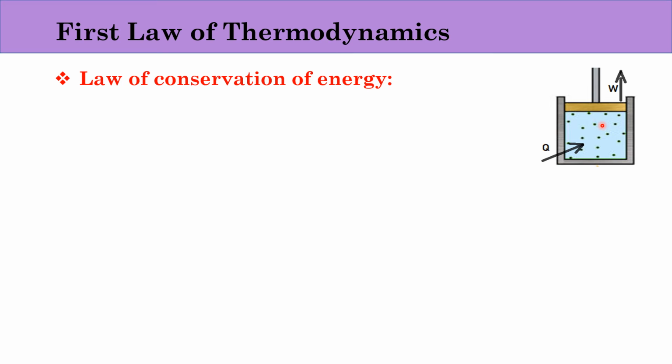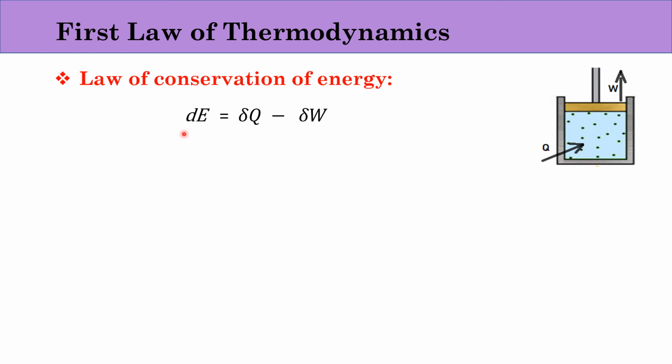So remember, this gas was already having some internal energy and when heat was applied to it, there was a change in internal energy which in turn gave work output. So mathematically we can write it as dE is equal to delta Q minus delta W. This is the change in internal energy inside the cylinder, which will be equal to the heat supplied minus the work we have got. That means this much amount of internal energy has to be changed.